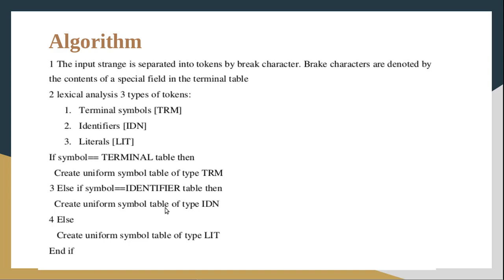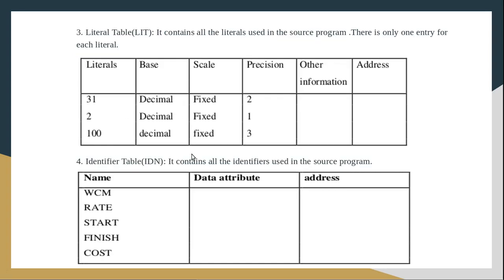If that particular identifier is not already included in the identifier table, we have to add its name into the identifier table. The remaining data, attribute and address information, will be filled in by the coming phases.